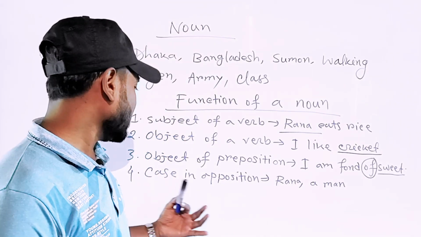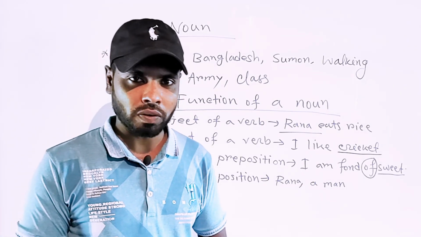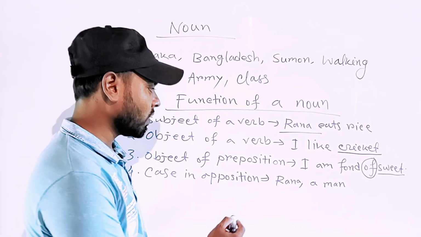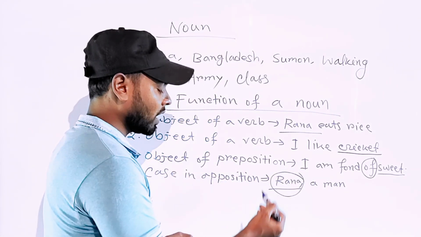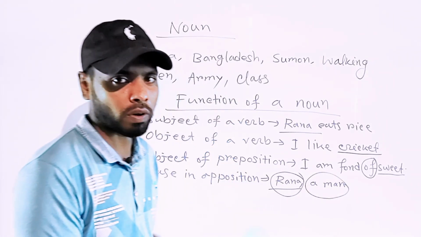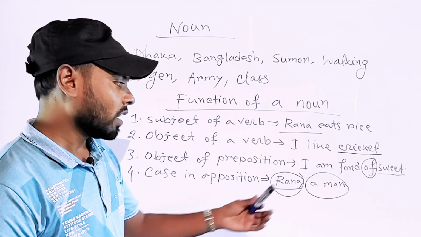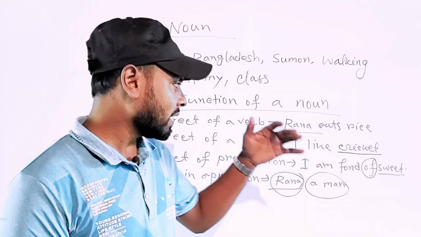And fourthly, a noun can be used as a case in apposition. For example, Rana, a man. Here, Rana is a noun and a man is a case in apposition. A man is also a noun, and here a man is used as a case of apposition. And all these are the functions of a noun.